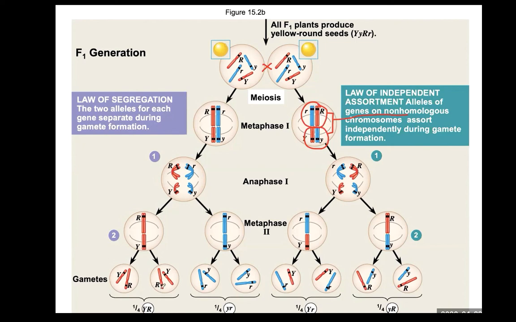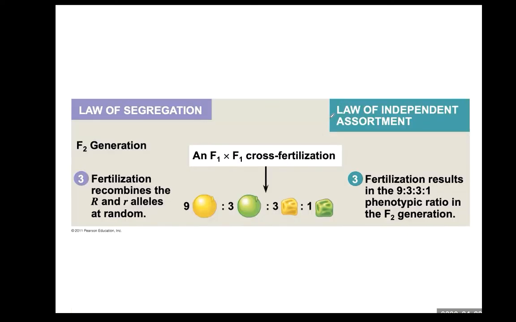Therefore, these four kinds of different types of gametes can be formed. If alleles do not behave independently, you will have only two kinds of gamete. Based on the law of independent assortment, in the F2 generation, you will have a phenotypic ratio of 9 to 3 to 3 to 1.